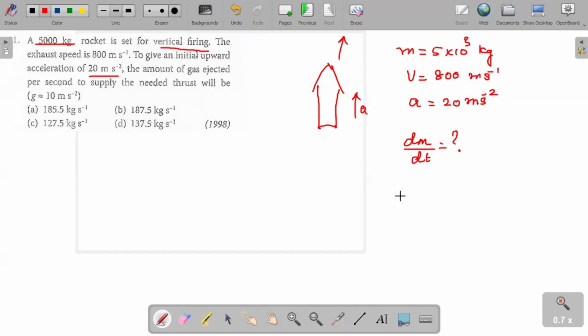When the rocket goes, mass per time, the mass of the gas exhaust, which is dm by dt. In this case, the formula F is equal to Newton's second law, or rate of change of momentum. Here velocity is constant, mass is variable.